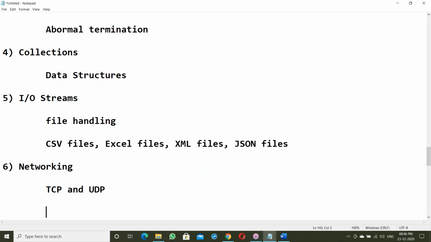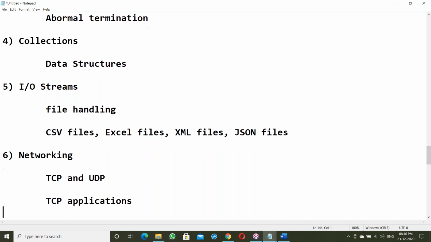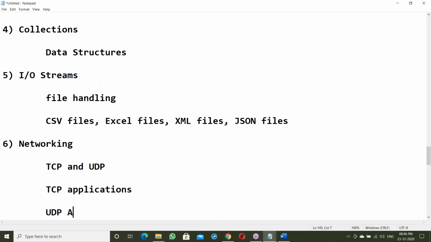Next, what is a protocol, what is a URL. Next, what's the difference between TCP and UDP? TCP applications mean one-to-one communication, and UDP applications mean one-to-many communication.